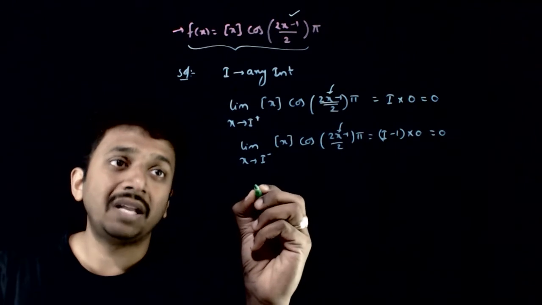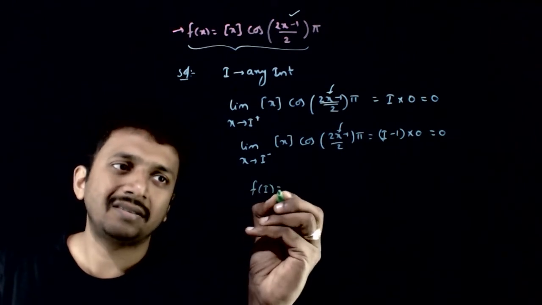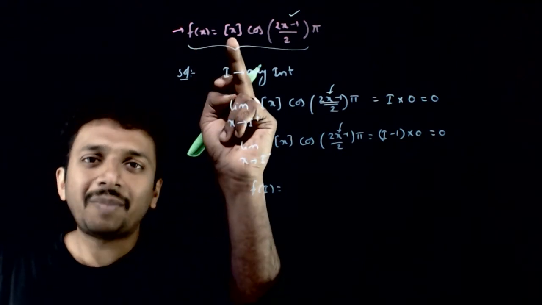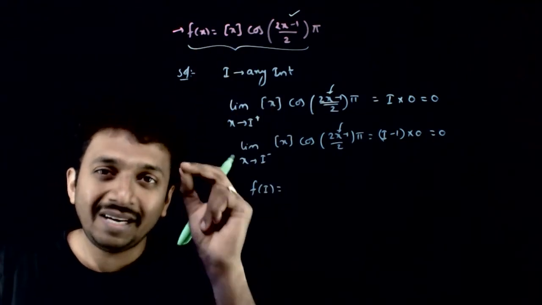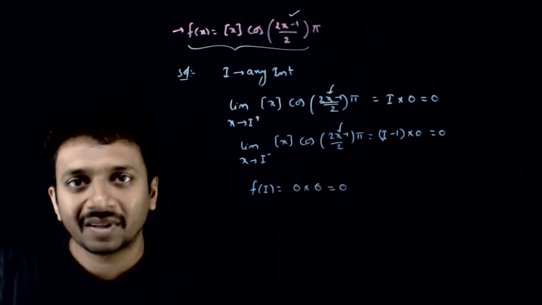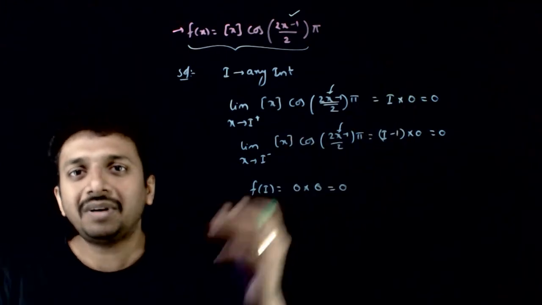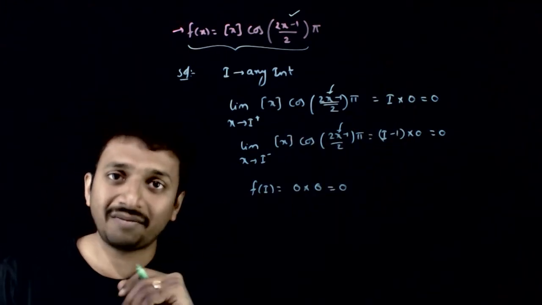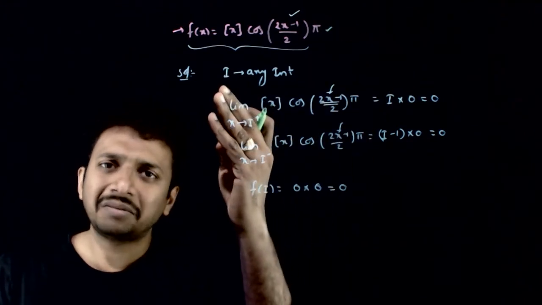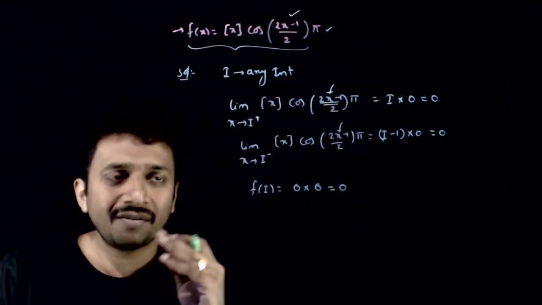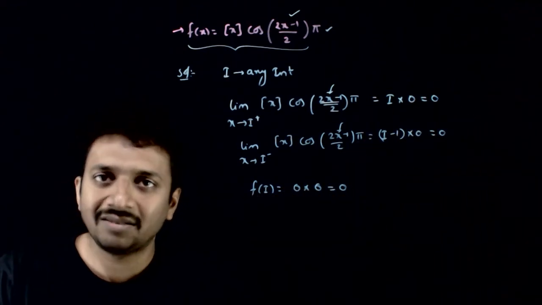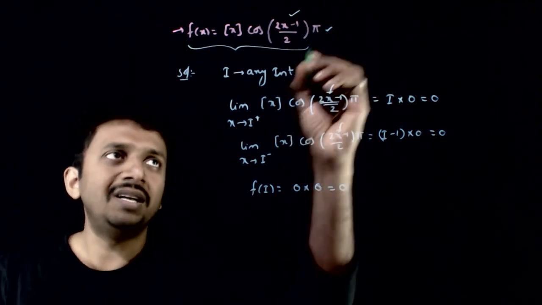Now what is the functional value? That is f of I. So what is the exact functional value at x equal to I? The integer part of an integer I is I itself, times 0, which is equal to 0. Right? So the right limit is the same as the left limit, which is the same as the functional value. Hence the function is continuous for all integers. I did not take any special condition for the integer. For any integer, the right limit is 0, the left limit is 0 and the functional value is 0. Hence it is continuous at every integer value.